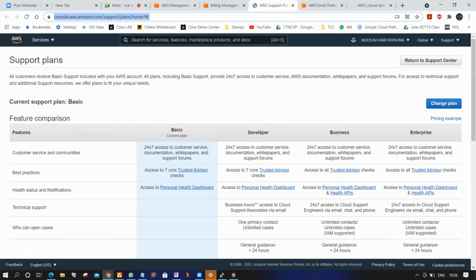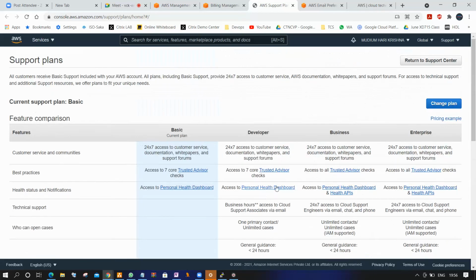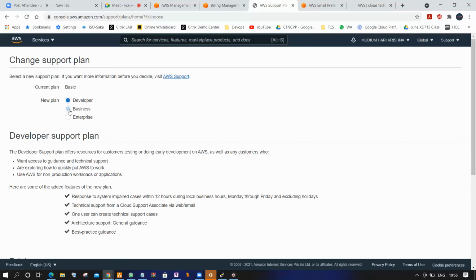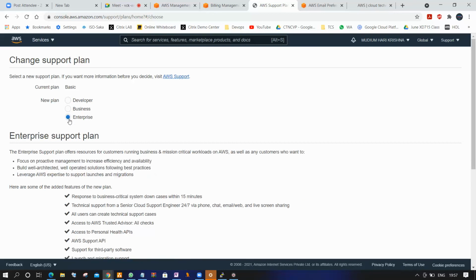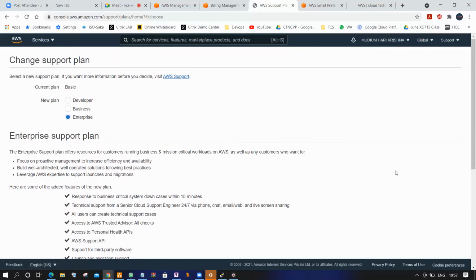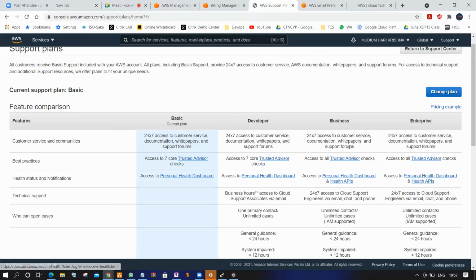If you want to switch to another plan, you have to pay and change the plan, like developer, business, enterprise, and return to support center. Don't do that. Unnecessarily a bill will be charged to your account. Okay. So now you can check your current support plan: basic.